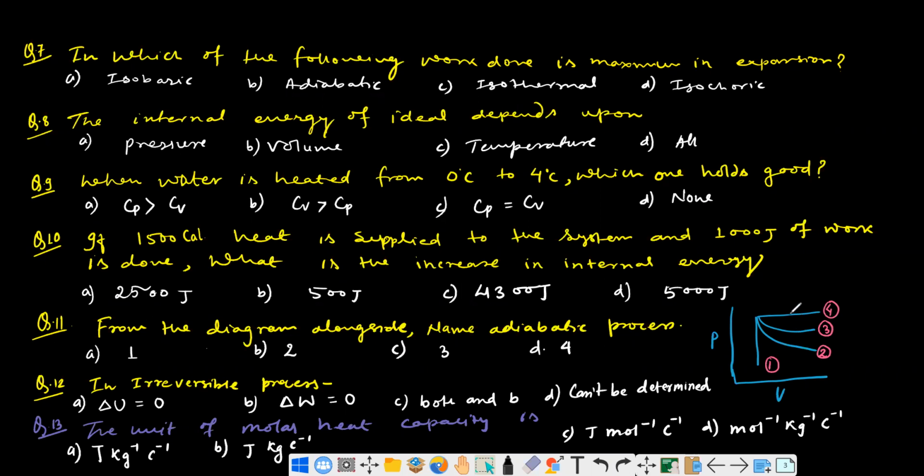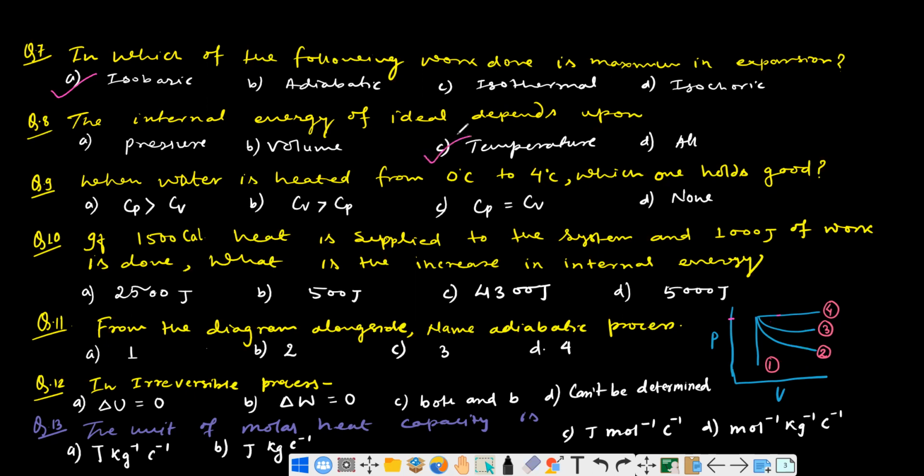For this one, this graph is so useful. Okay, so this first is isobaric process, constant pressure. This is isochoric process. This is isothermal process, and this one is adiabatic process. Okay, so in this case, for the isobaric, the area under the curve is maximum. That's why from this diagram it is so clear that in case of isobaric process the work done will be maximum.